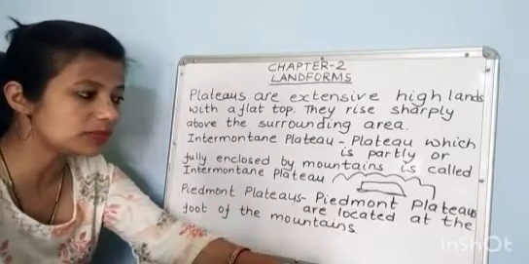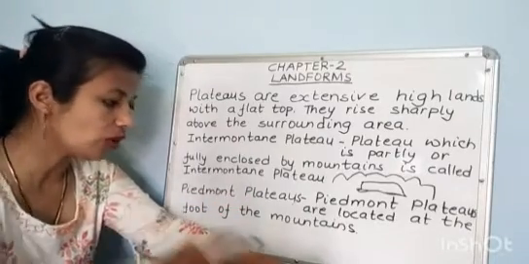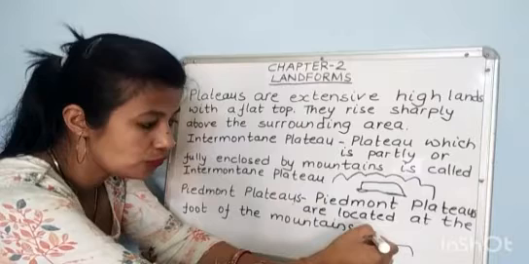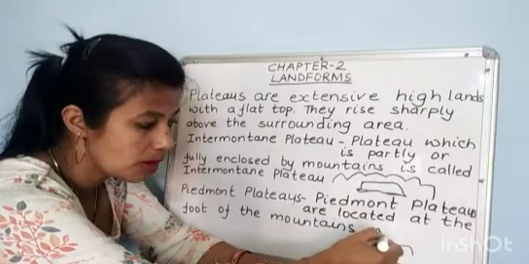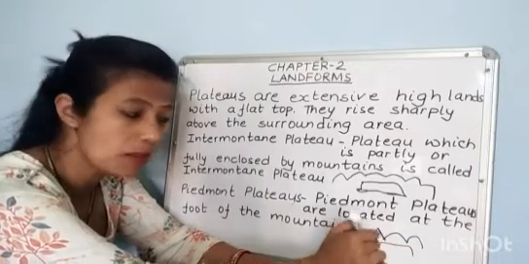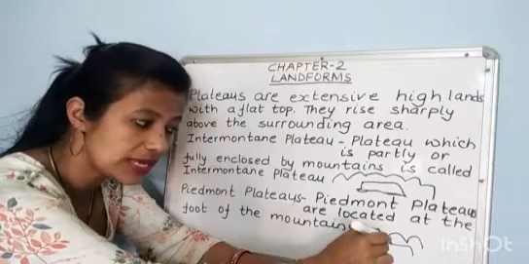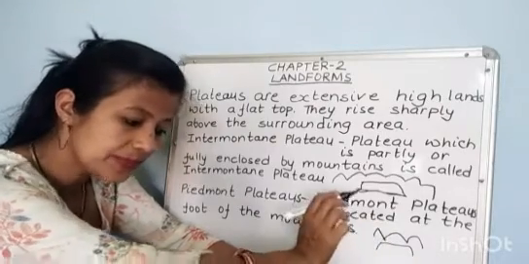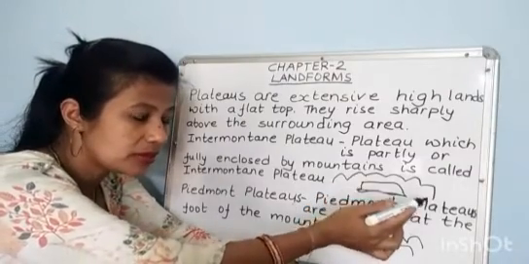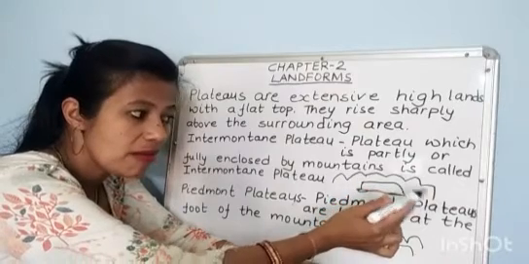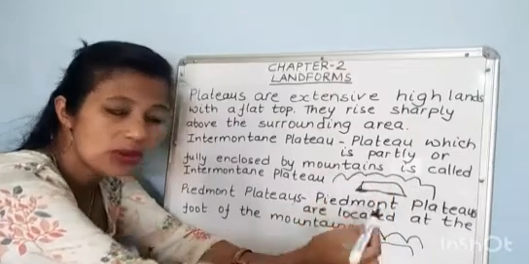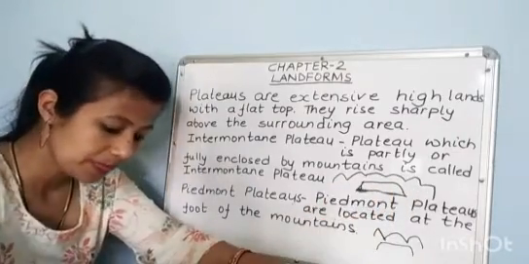Next one is Piedmont plateaus. Piedmont plateaus are located at foot of the mountain. Foot of the mountains. Okay. They are not surrounded by mountains. They are located at foot of mountains, while intermontane plateaus are surrounded by mountains or mountain ranges. Okay.